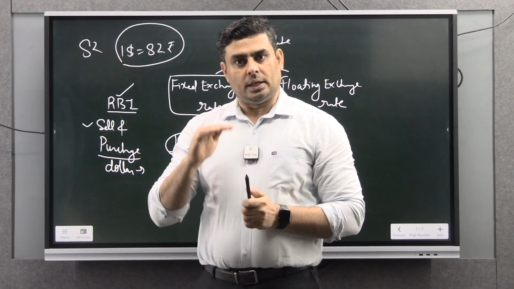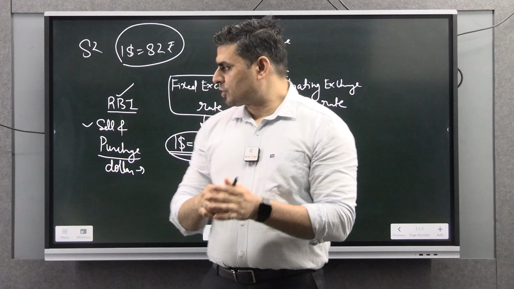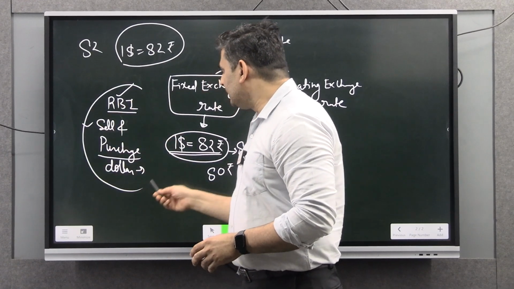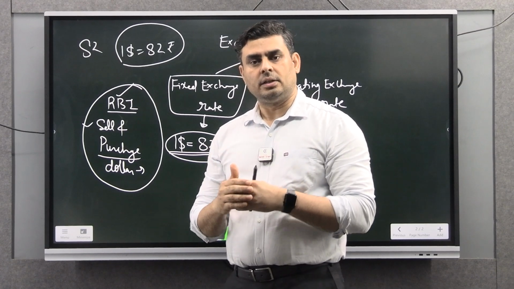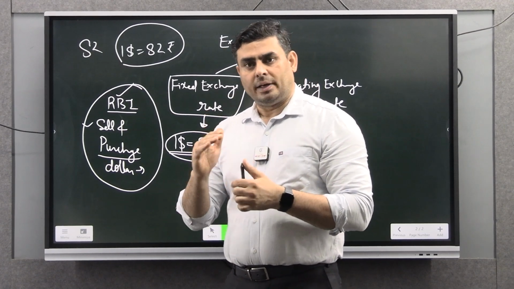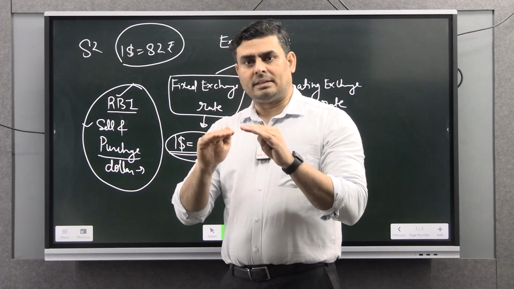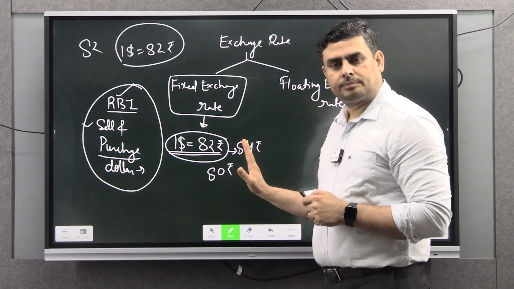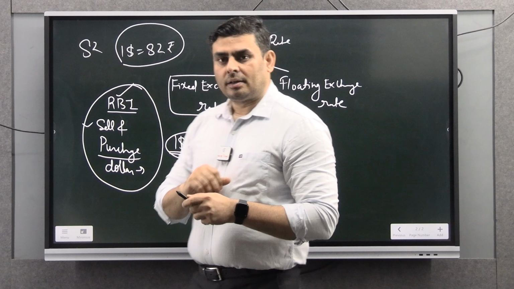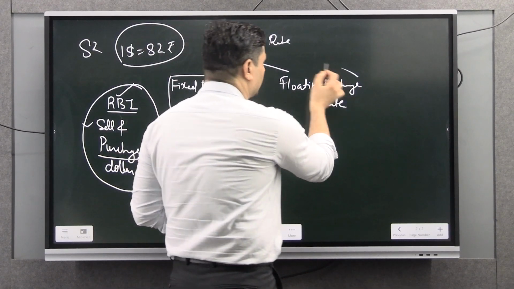Fine. So in order to maintain a fixed exchange rate, the central bank is actively selling and purchasing the dollar in a way so that it can stabilize demand and supply.